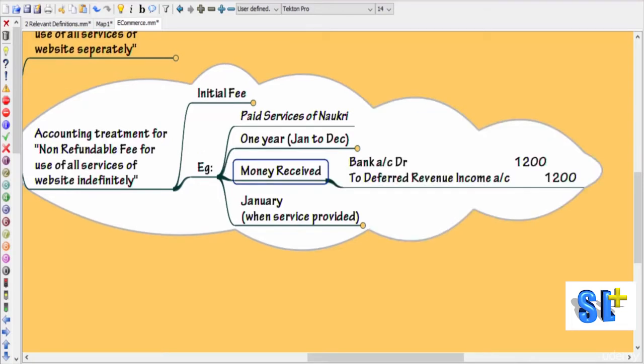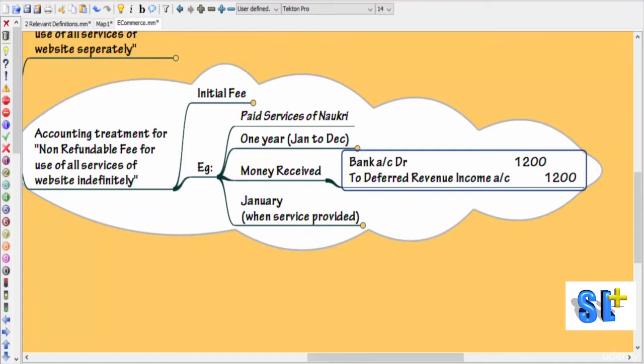So when the money is received, you should pass this entry: bank account debit to deferred revenue income credit. So there is an increase in bank balance, and you are recognizing something known as deferred revenue income. It means you have not recognized the income, it is parked in a liability account.